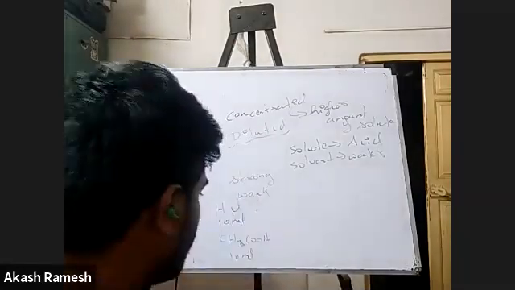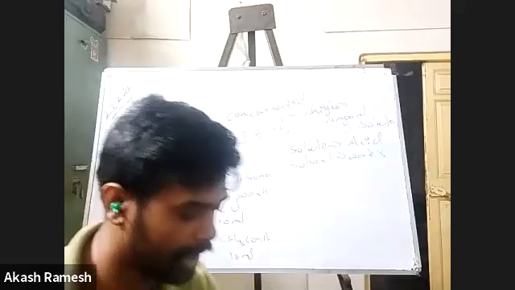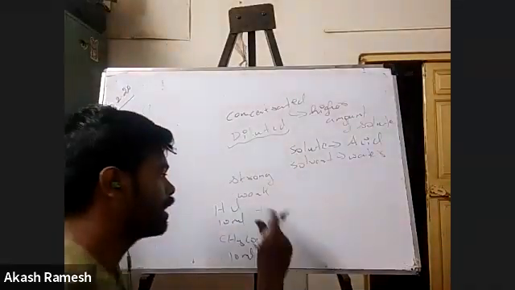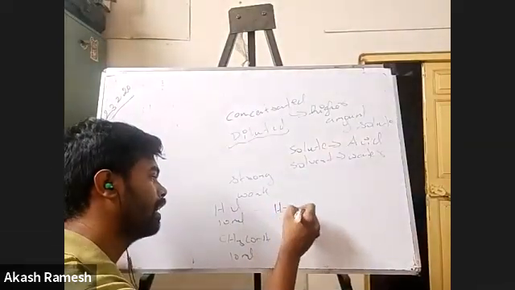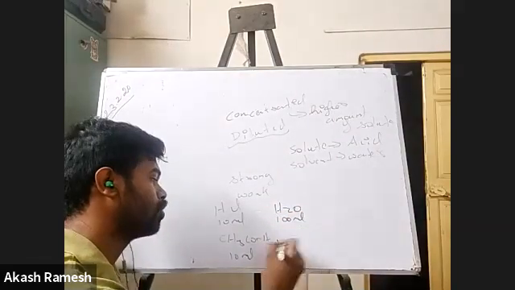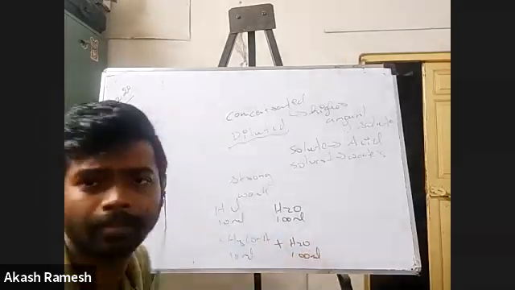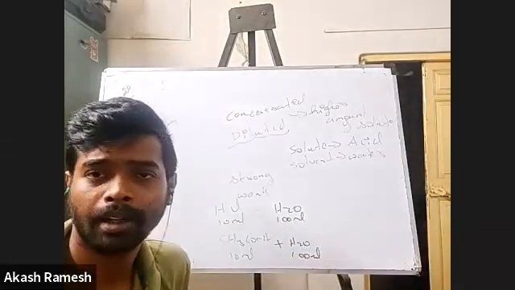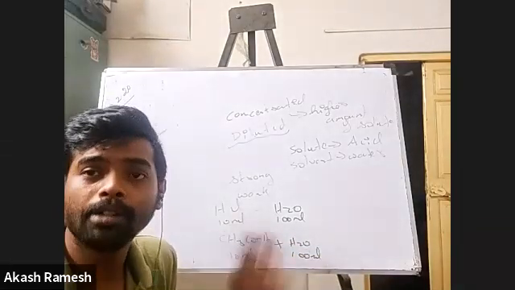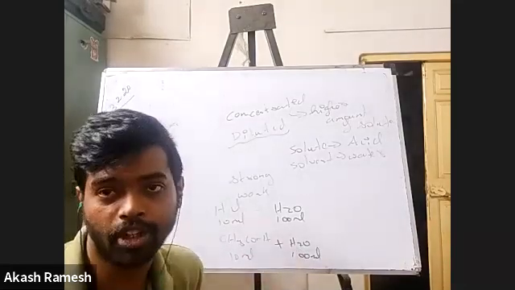Okay, so we took 10 ml of HCl, 10 ml of CH3COOH. Now I say with this HCl, I add 100 ml of water. To this also, I add 100 ml of water. Now, what you understand is both these solutions have a concentration.